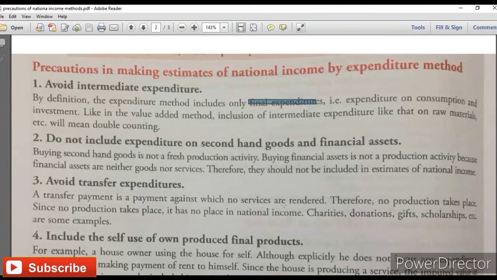But transfer expenditure means you are paying some payment to other countries or your own country, but you are not getting anything in return. That becomes your transfer expenditure.